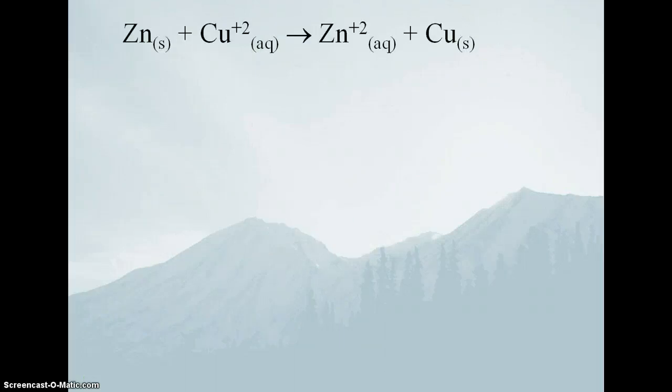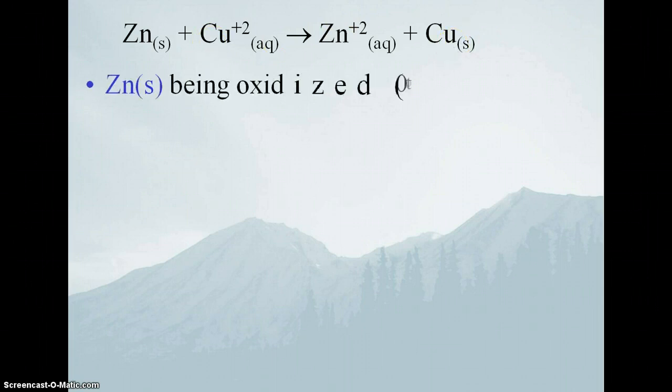So let us consider this simple redox reaction. We have pure zinc solid on the left-hand side, so its oxidation state is 0. And we have zinc over here as a +2 ion, so the zinc lost 2 electrons. On the left-hand side, we have copper with a +2 charge, and over here it's got a neutral charge, so it gained 2 electrons. So the zinc solid is being oxidized because its oxidation state is going from 0 to +2.